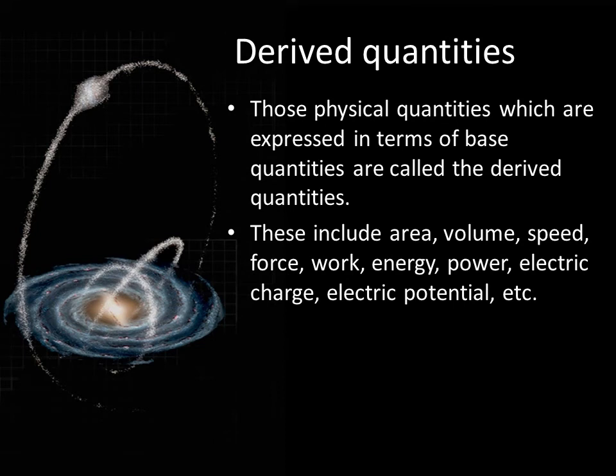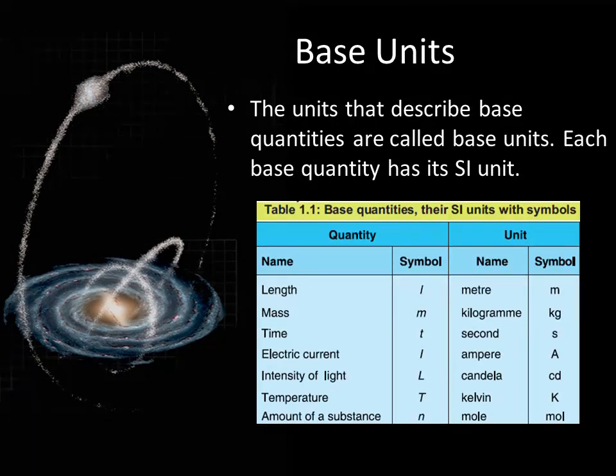What does that mean? Kilometer is a base quantity, that's length, and you have time, that's hours. So they both combine to make derived quantities. Other derived quantities are force, work, energy, power, electric charge, electric potential, etc.